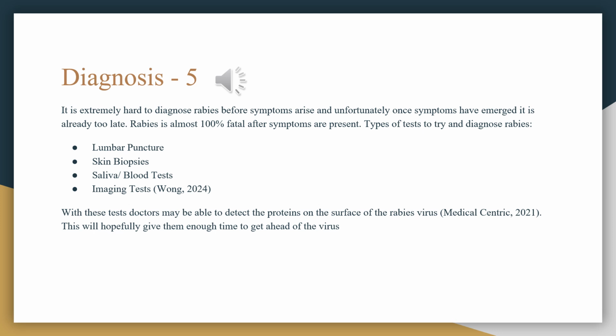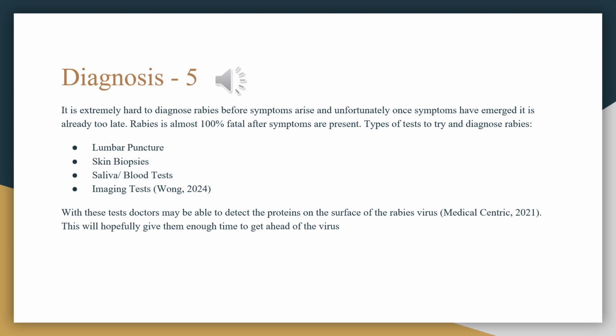There is still not a lot of information out there about diagnosing rabies, but if it is presumed that you have come in contact with the rabies virus, doctors will send you for many tests and will recommend treatment right away to try and get in front of the rabies virus before symptoms can occur. There are some tests that may be done ante-mortem to try and determine if you have contracted rabies. 1. Lumbar puncture. This is when the doctor tests the patient's spinal fluid. 2. Skin biopsies. This is when the doctor takes a sample of the patient's skin near the site of the bite and they see if the rabies antigens are present.